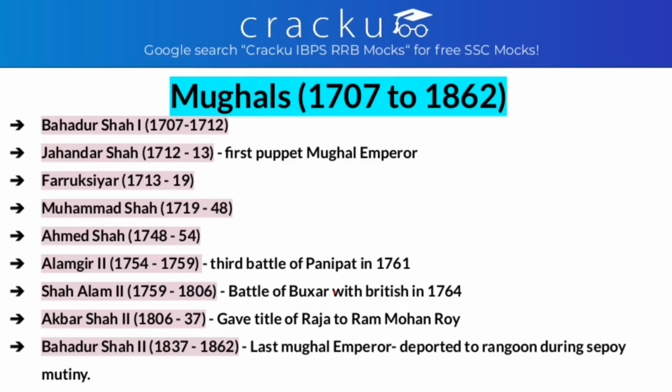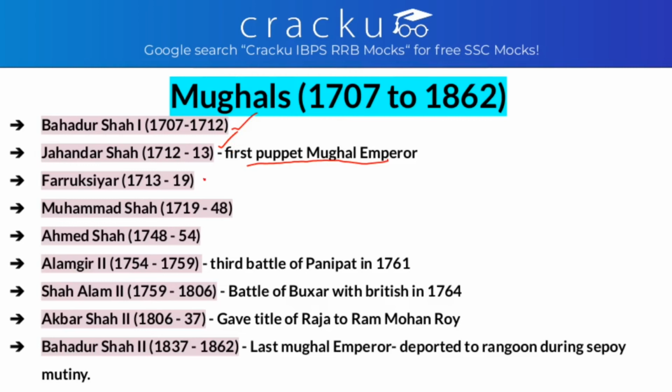The later Mughal period, that is from 1707 to 1862. As Aurangzeb was the last great ruler, after that the Mughal emperors started declining, and these are some Mughal emperors after Aurangzeb. They are from the later Mughal period. It is Bahadur Shah I. He was from 1707 to 1712. Jahandar Shah, he was the first puppet Mughal emperor. He was from the time period of 1712 to 1713.